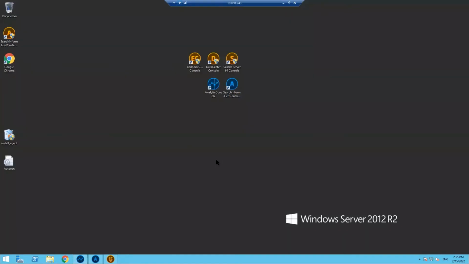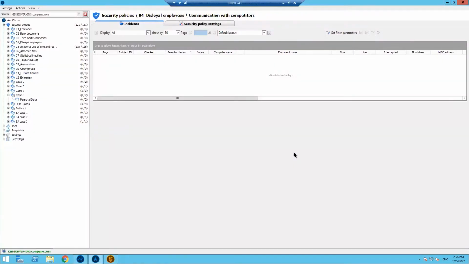For sure, if we speak about monitoring of user activity, we have quite a lot of data and we need to filter it somehow in order to work with it in a useful way. So to do this, we have so-called security policies. Security policies allow us to find some incidents, allow us to find some activities of our users that we would like to check specifically. For example, any examples of security policies can be here.